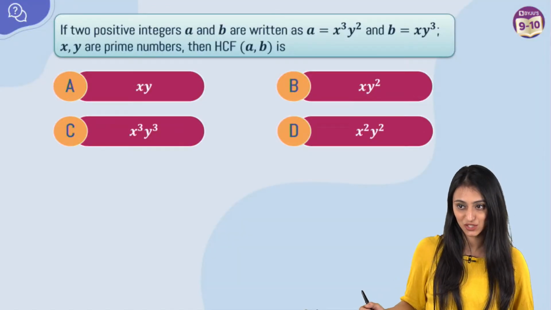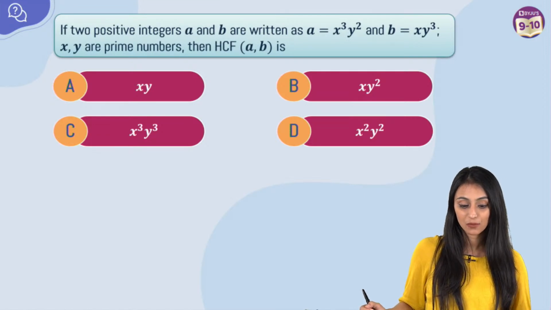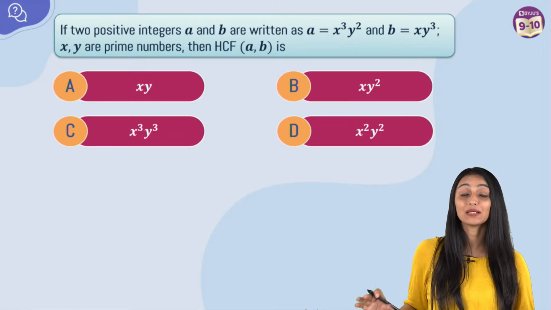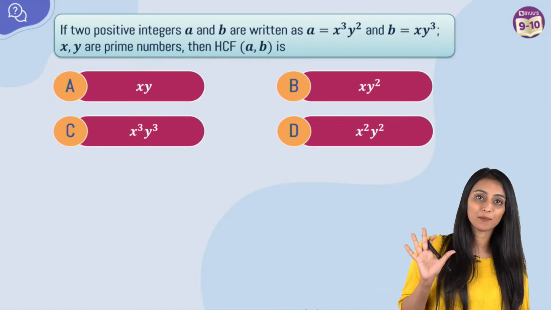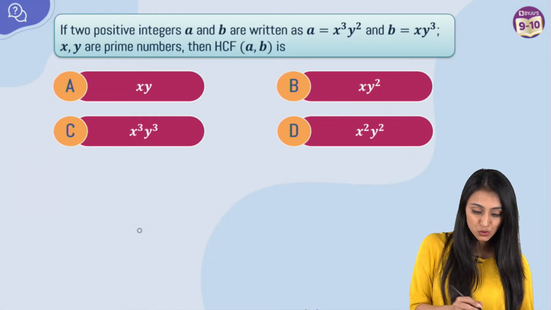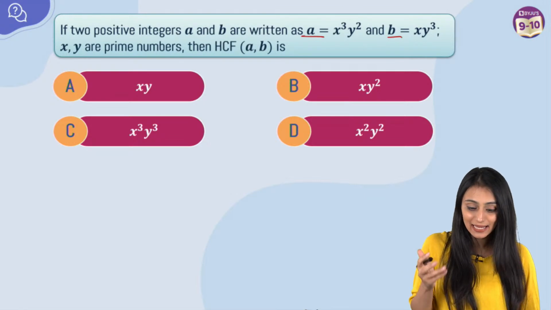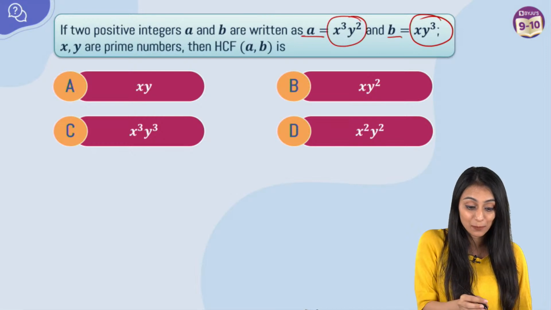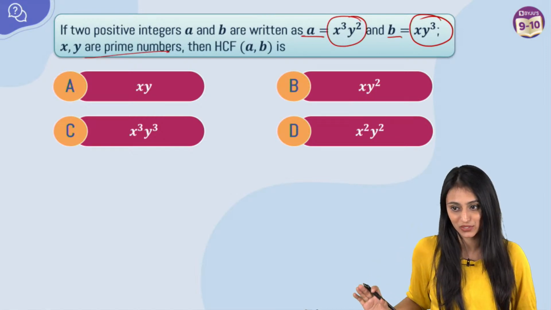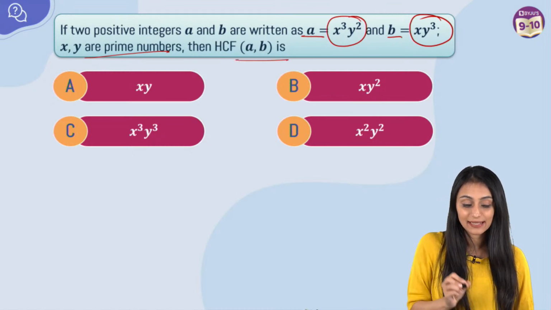So here is the first question. If two positive integers a and b are written as a equals x cube y square and b equals x y cube, where x, y are prime numbers, then HCF of a, b is. So we have two numbers over here, a and b. A is x cube y square, b is x y cube. X and y over here are prime numbers. We all know what prime numbers are, right? Now we need to find out the HCF of these numbers.